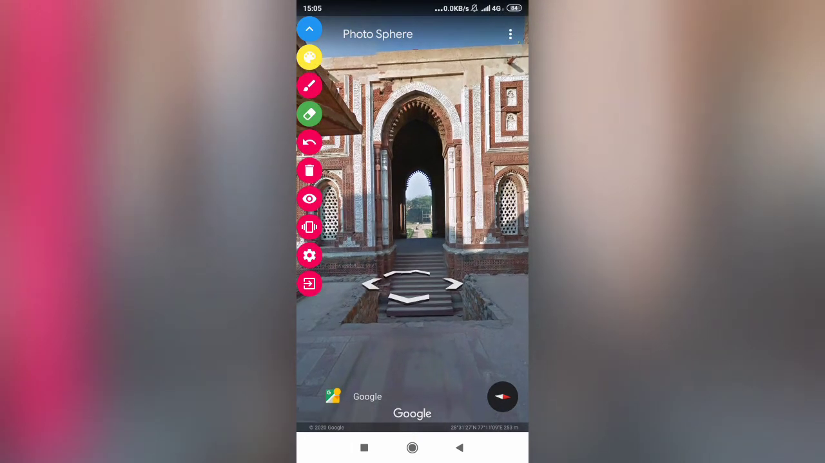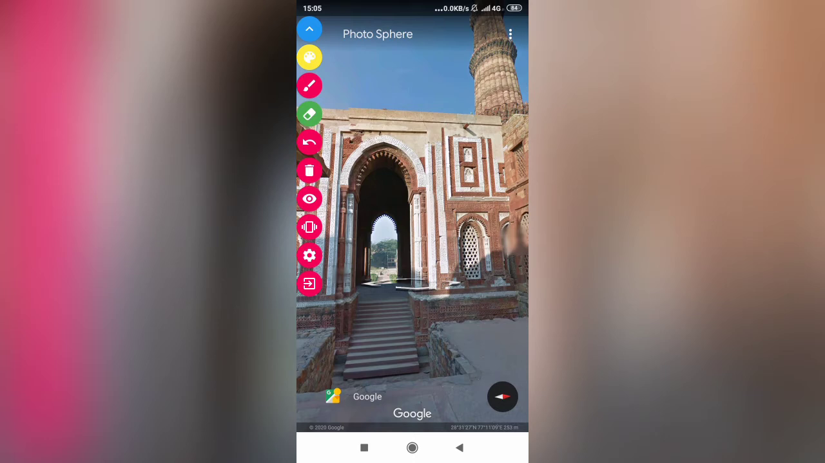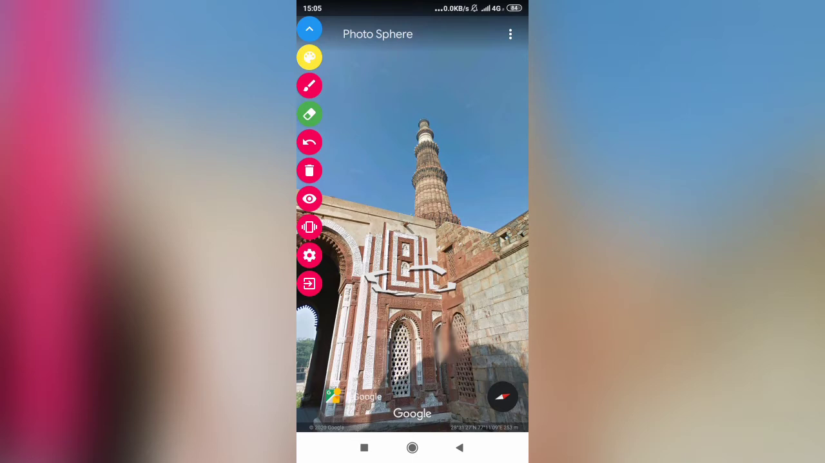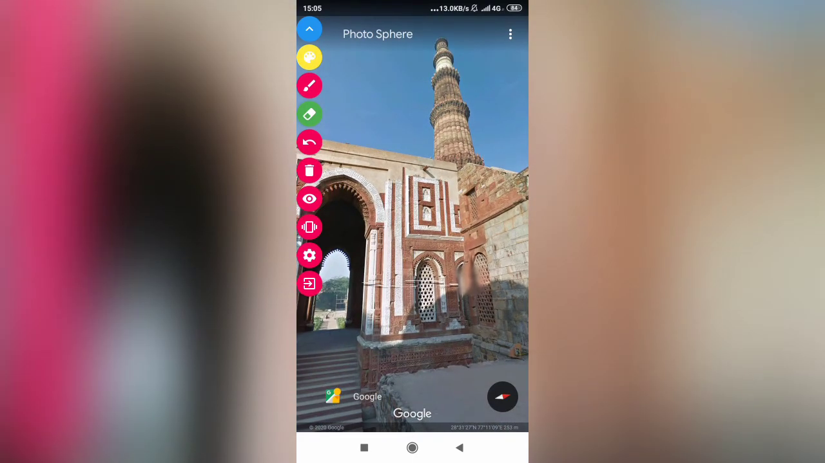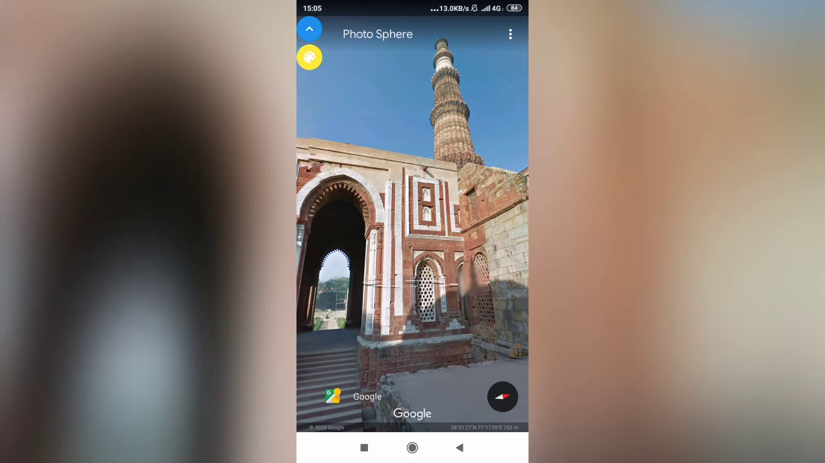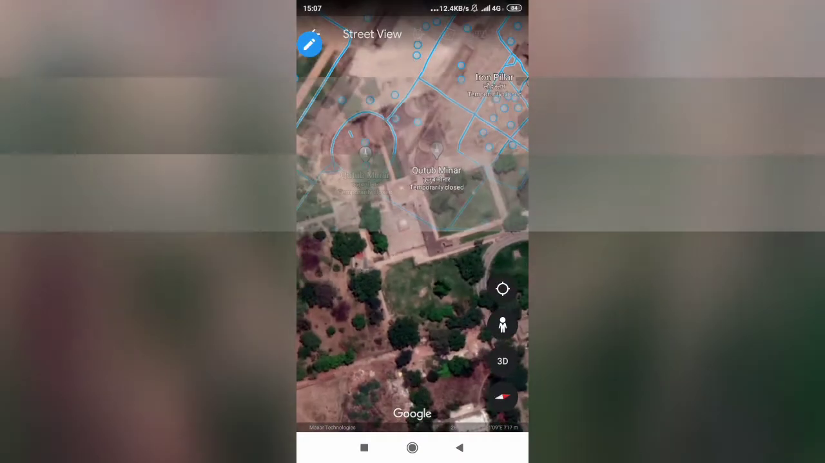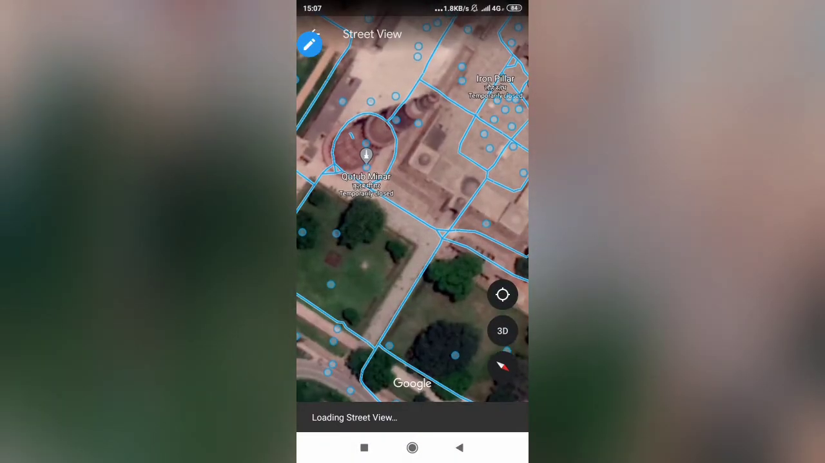All right, so this is the main gate from the southern side of Quwwat ul Islam Mosque, right? And in the backdrop of it, you can see Qutub Minar. And let me take you to Qutub Minar. All right, this will be very interesting.